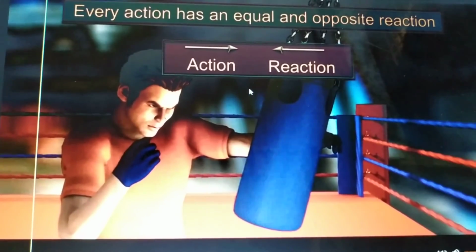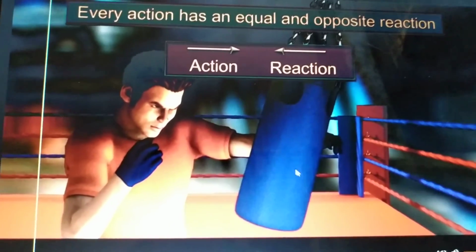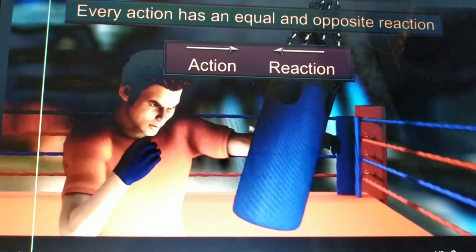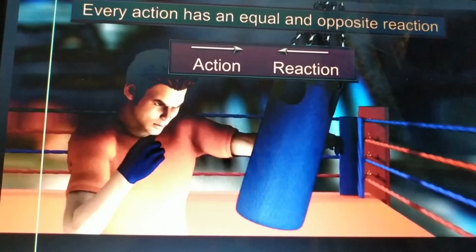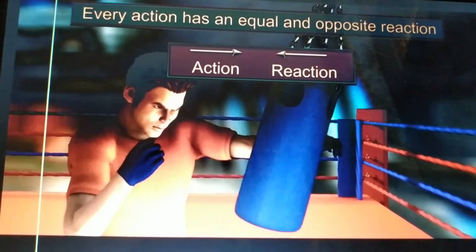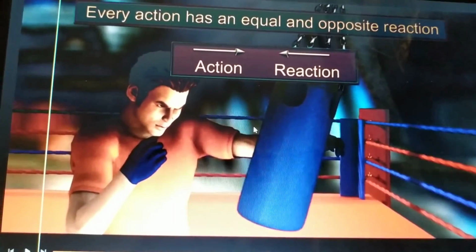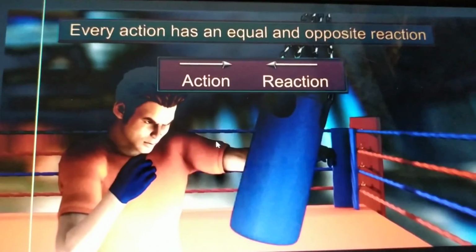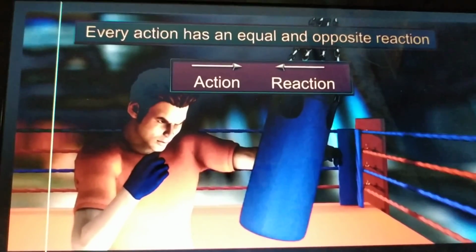As you see, when this person is punching this punching box, it is also reacting back towards the person, right? So what we can conclude from here, what we can say is that every action has an equal and opposite reaction. So students, this is Newton's third law of motion, right? I hope this is clear to all of you.